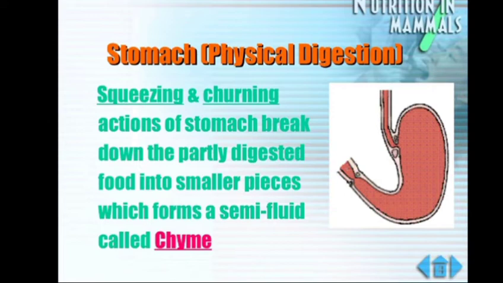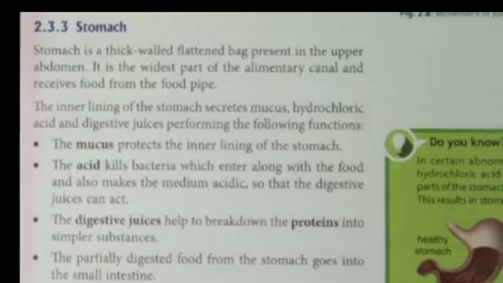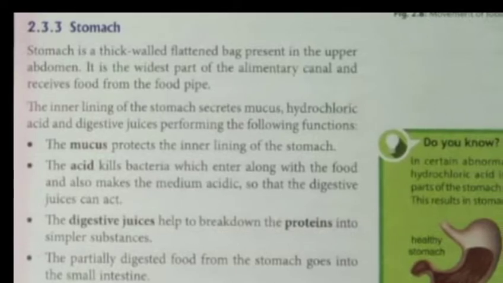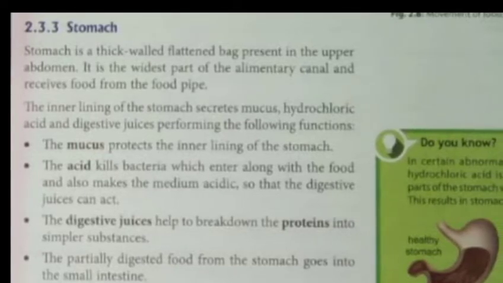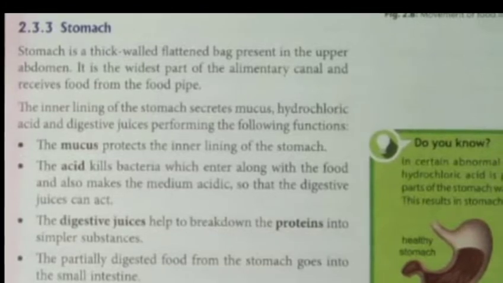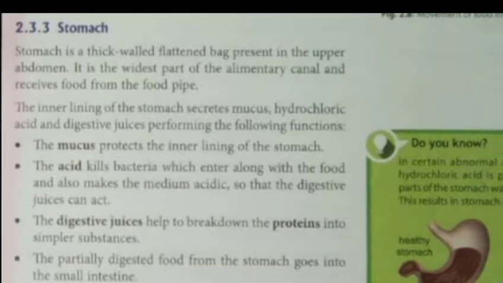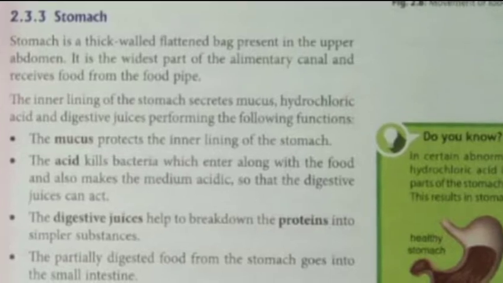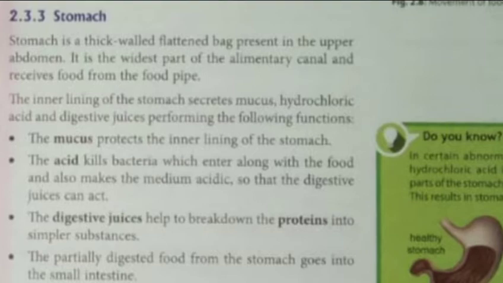Let's study the function of these. Here are the functions performed by the mucus, HCl and the digestive juices. The mucus protects the inner lining of the stomach. Then what work is done by the acid? The acid kills the bacteria which enter along with the food into our body.